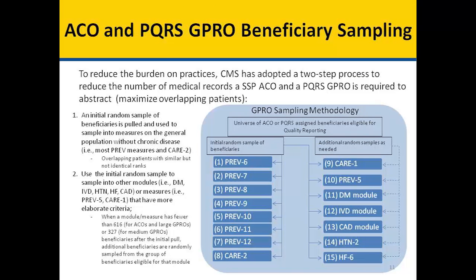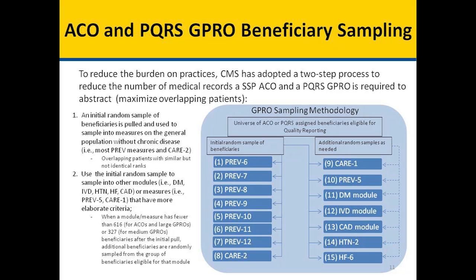ACO and PQRS GPRO beneficiary sampling. To reduce the burden on practices, CMS has adopted a two-step process to reduce the number of medical records a shared savings ACO or PQRS GPRO is required to abstract by maximizing the overlapping patients. An initial random sample of beneficiaries is pulled and used to sample into measures on the general population without chronic disease, that is, most PREV measures and CARE 2, overlapping patients with similar but not identical ranks.